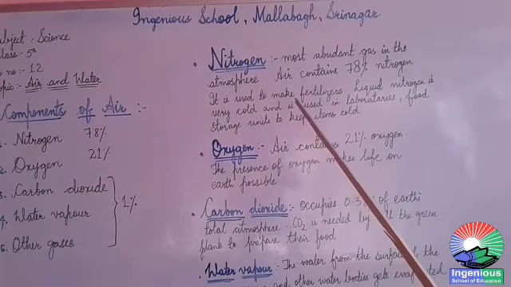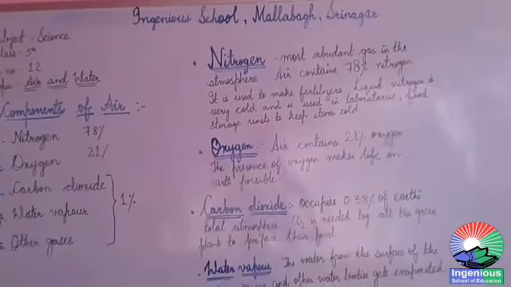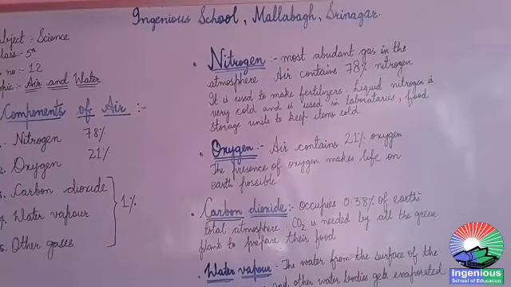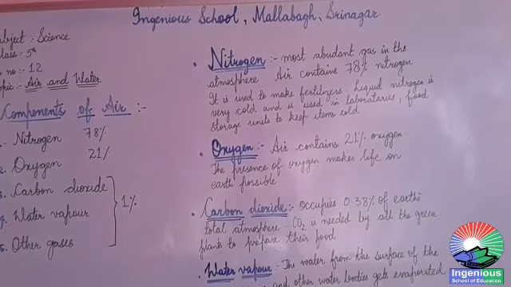Nitrogen is used to make fertilizers. Fertilizers are the chemicals that we add into our soil to make it fertile. Also, nitrogen is used in packaged foods to keep them fresh.